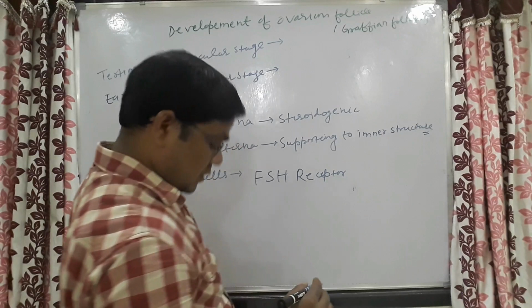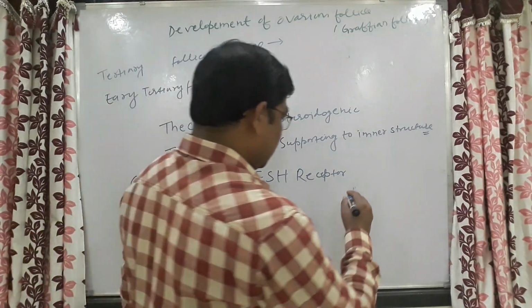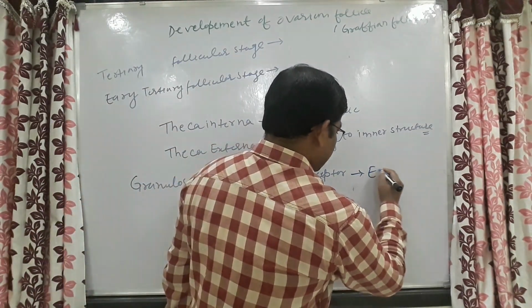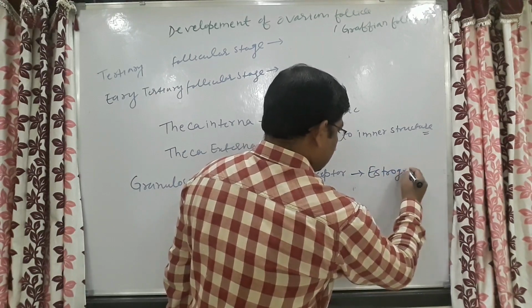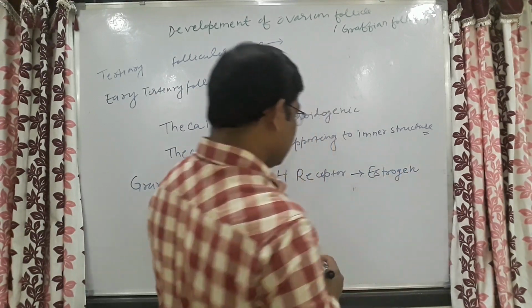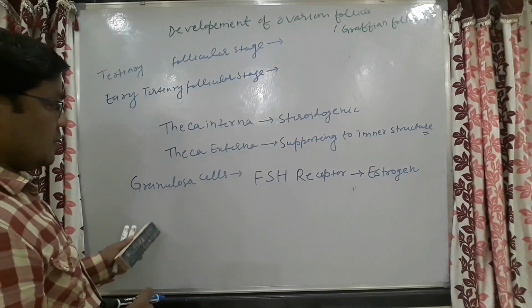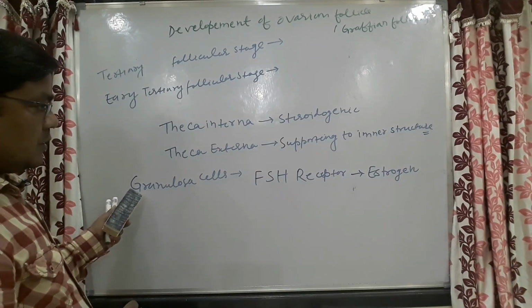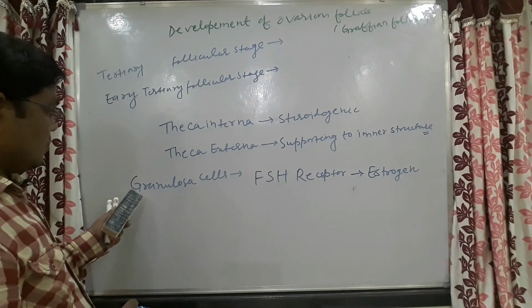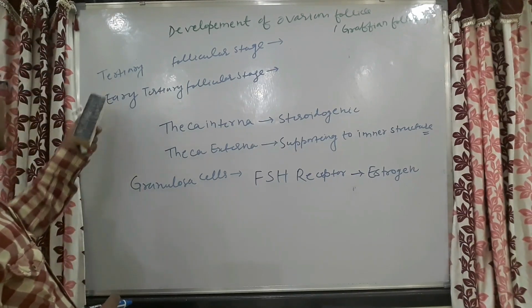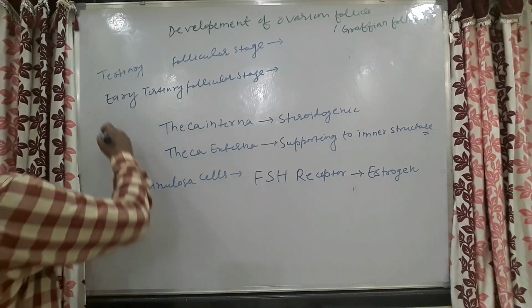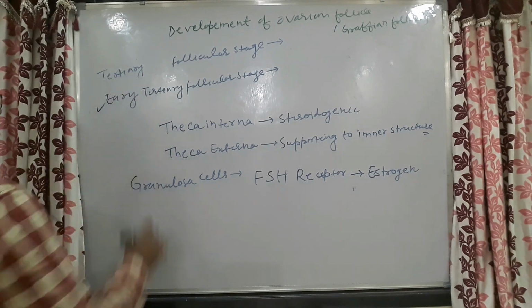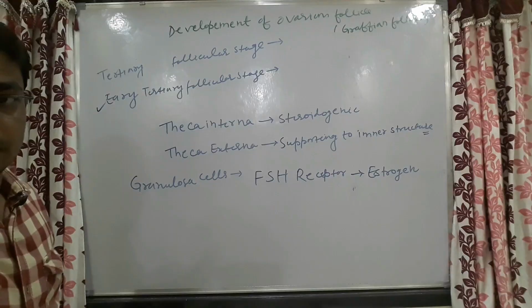That's why the secretion of estrogen starts from the granulosa cells in this early tertiary follicular stage.